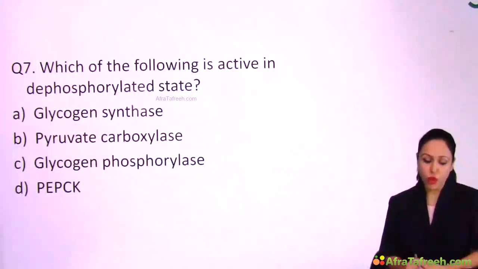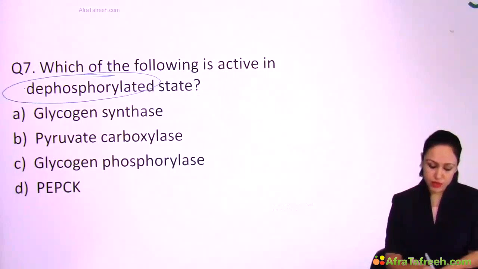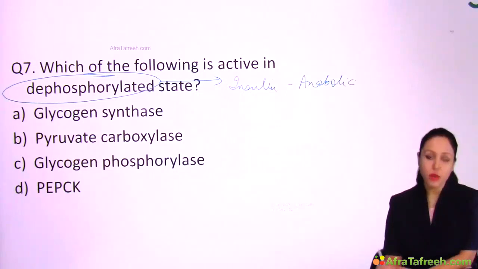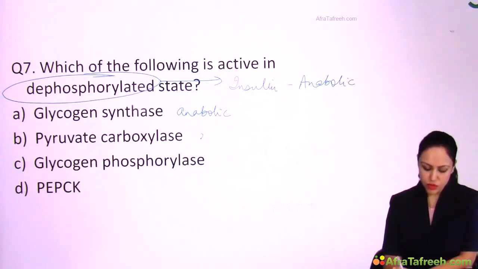Next question, which of the following is active in dephosphorylated state? Again, dephosphorylated state means insulin, means anabolic. You just have to mark which is anabolic. Let's see the options. Option A, glycogen synthase is anabolic. Option B, pyruvate carboxylase, is involved in gluconeogenesis, which is catabolic.